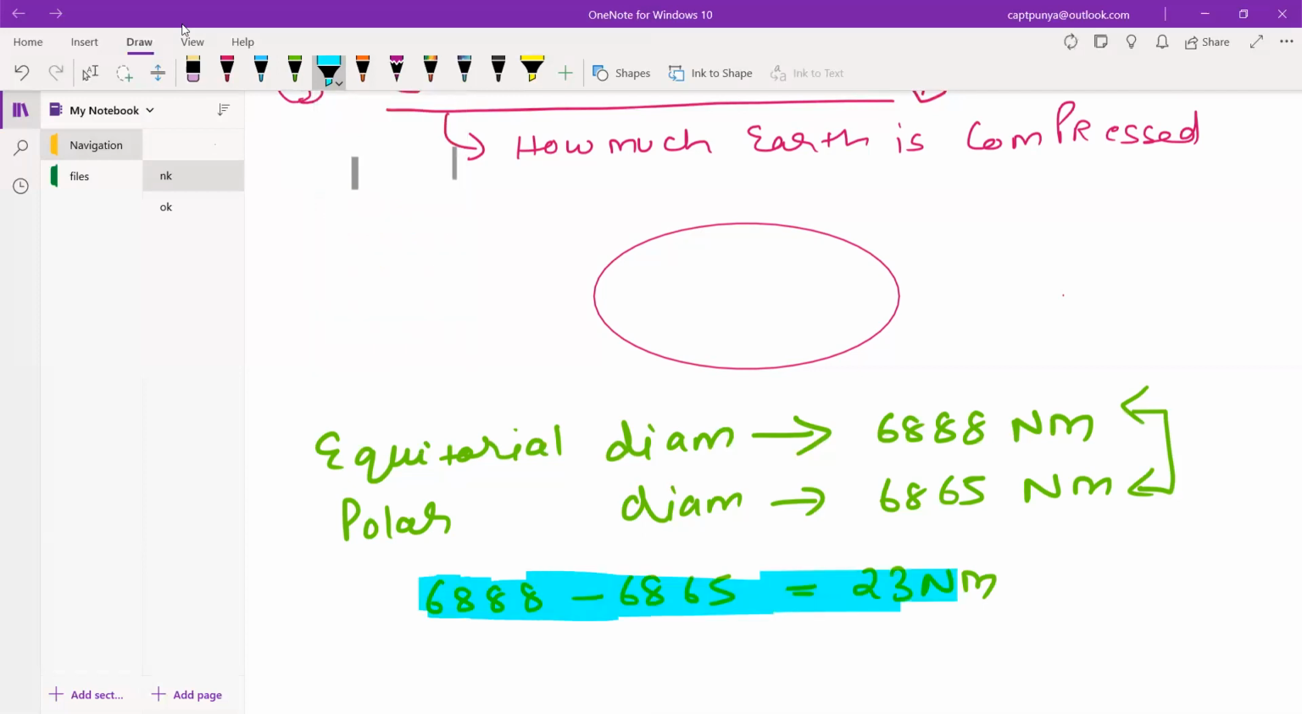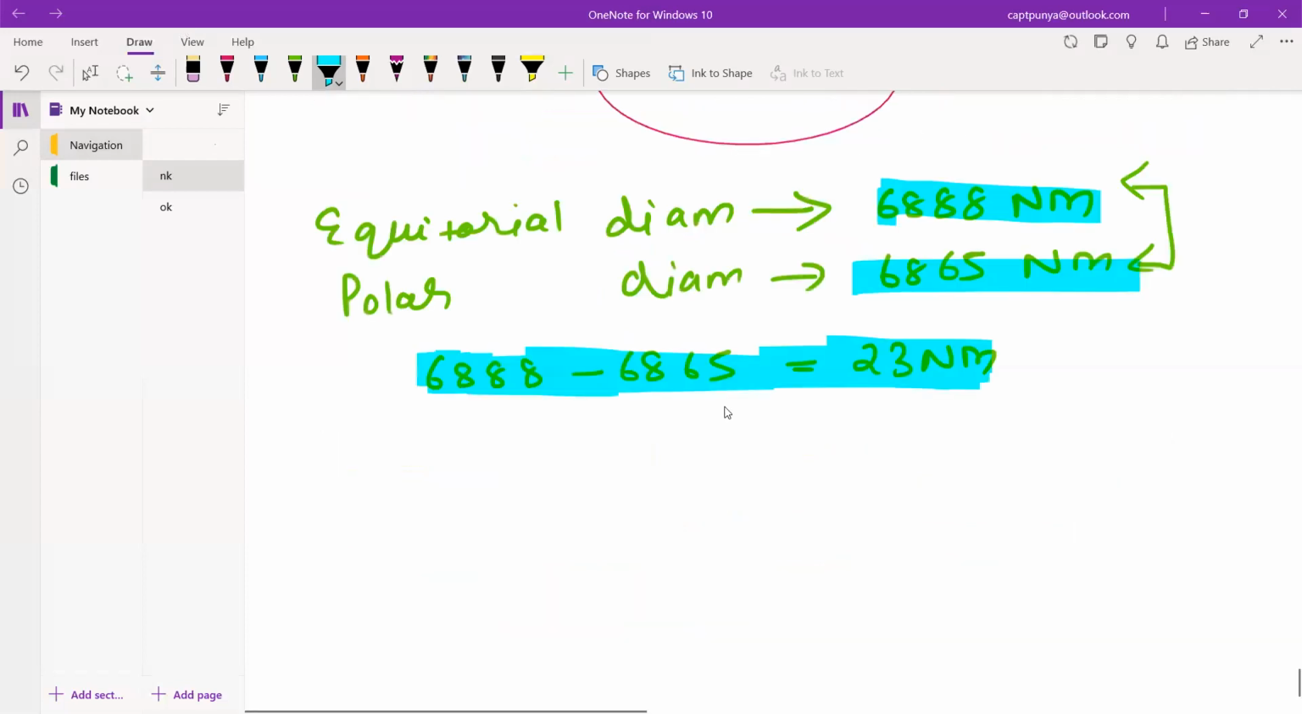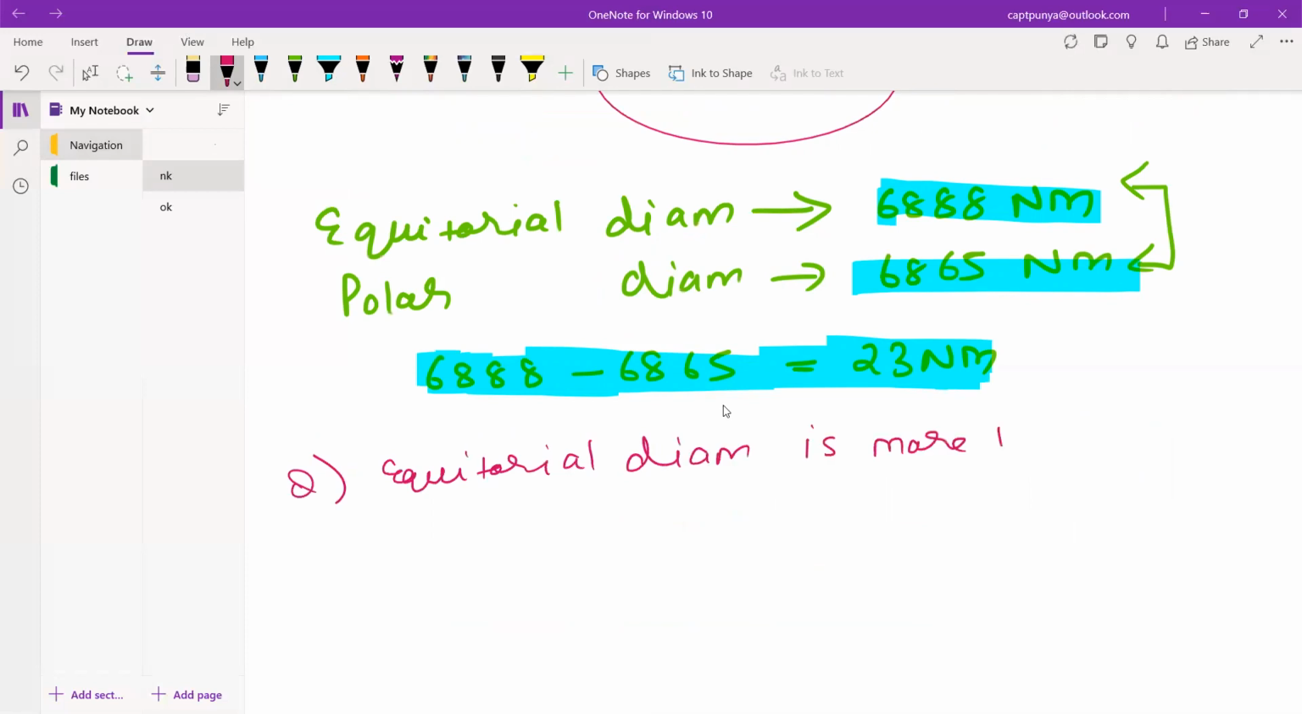23 nautical mile is your answer. Okay, 6888 nautical mile minus 6865 nautical miles, so it comes down to be 23 nautical miles. Now guys, this question is sometimes asked in a way that the equatorial diameter is more than the polar diameter by how much? So by how much? The answer is your 23 nautical mile.